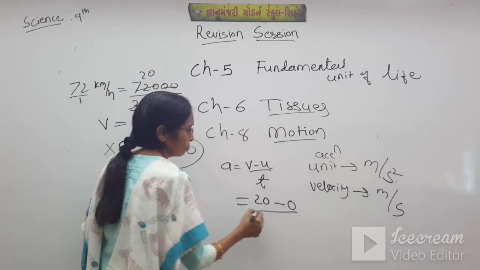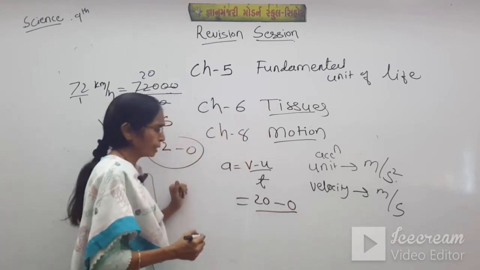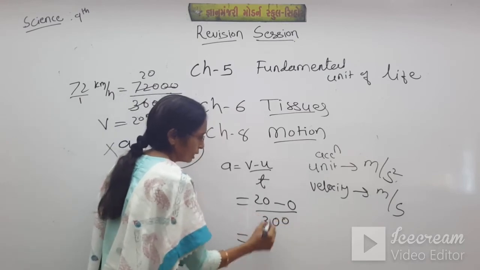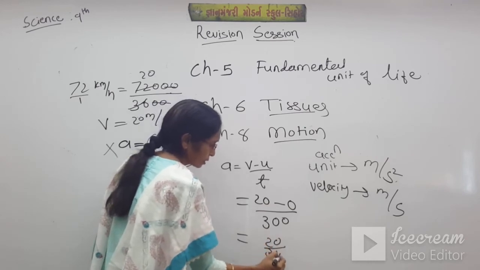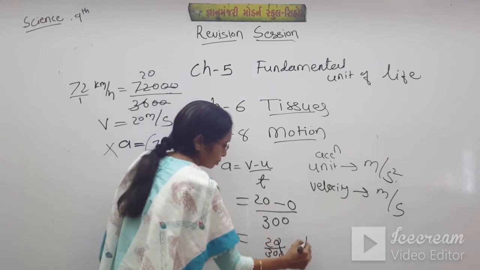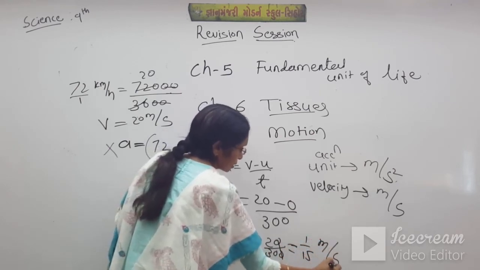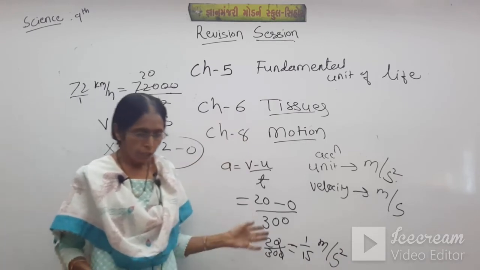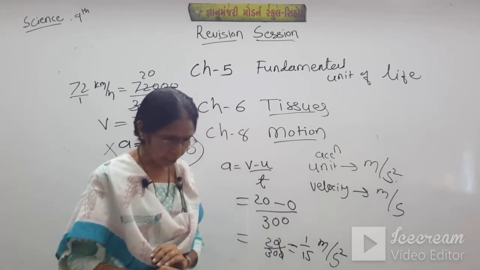U is 0. And what is the time? Time given is 5 minutes, so it is equal to 300 seconds. So 20 minus 0 means 20 upon 300. So 1 upon 15 meter per second square, because it is acceleration. So you can write like this. You can find the acceleration.